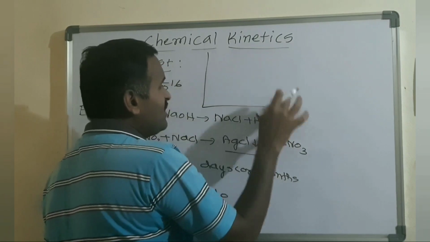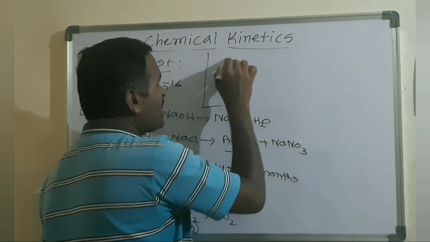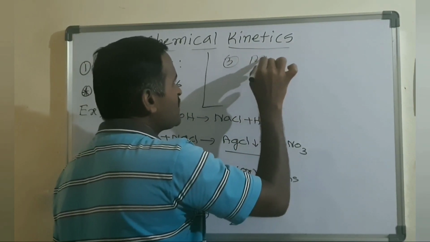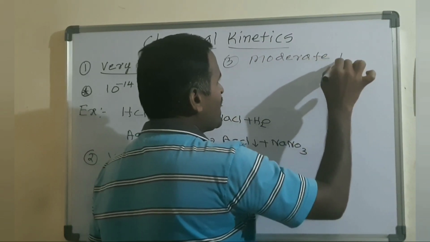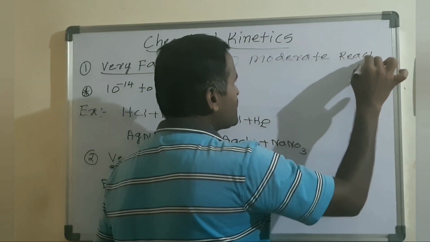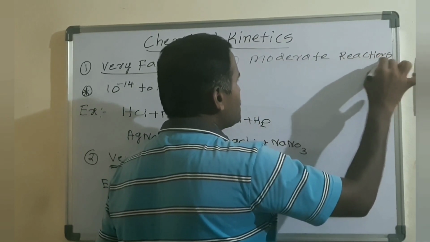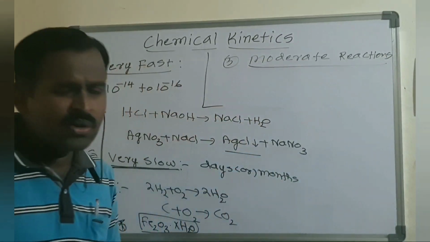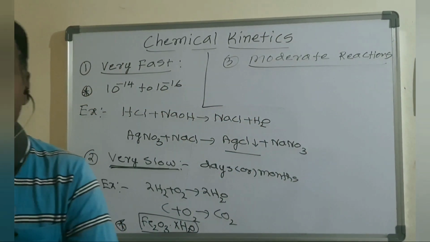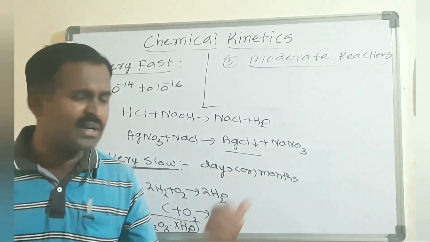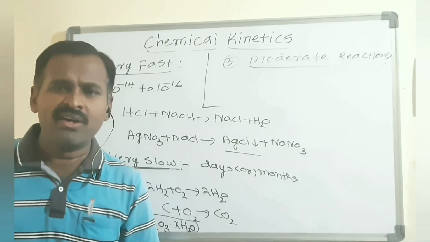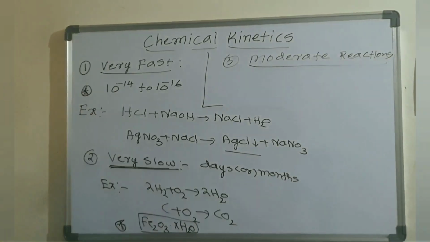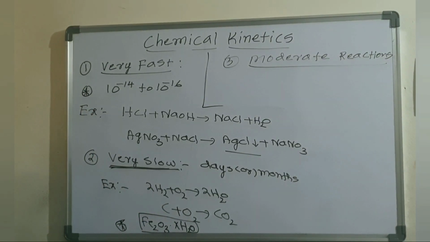The next one, the third type of reactions, is moderate reactions. Moderate reactions are nothing but chemical reactions which are completed under measurable conditions, at room temperature, with measurable rates. If chemical reactions occur in this way, such reactions are called moderate reactions.